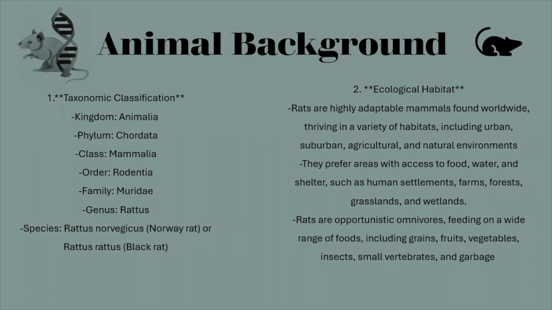Rats are highly adaptable mammals that are found worldwide, and they thrive in a variety of habitats, which include urban, suburban, agricultural, and natural. Though they prefer areas with access to food, water, and shelter, they can be found in human settlements, farms, forests, grasslands, and wetlands. They feed on a wide range of foods, which include grains, fruits, vegetables, insects, small vertebrates, and garbage.